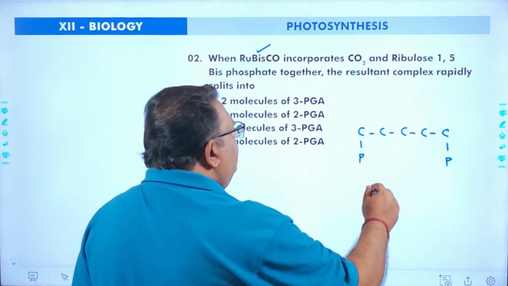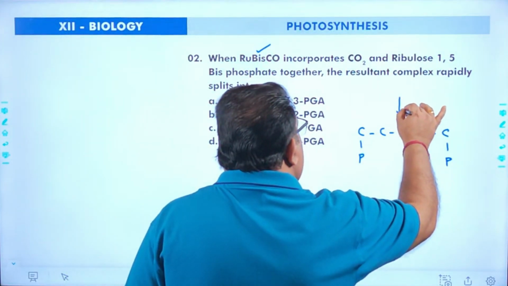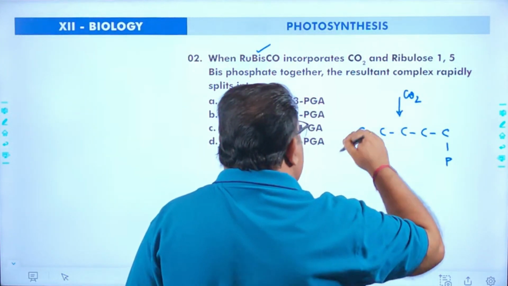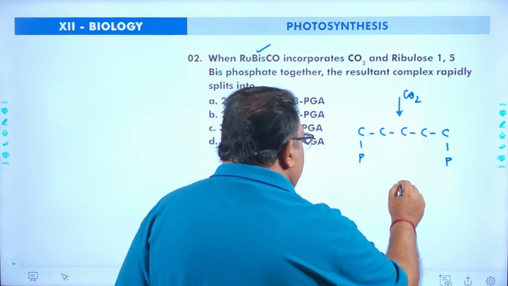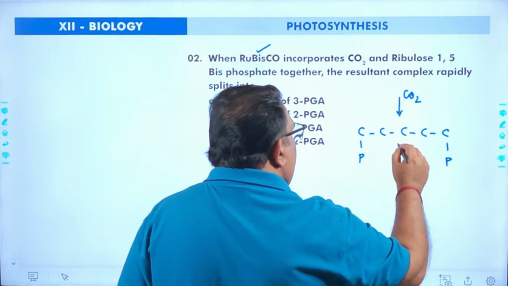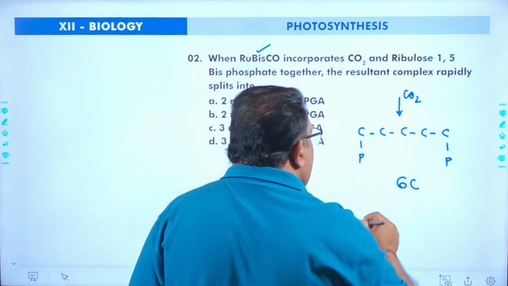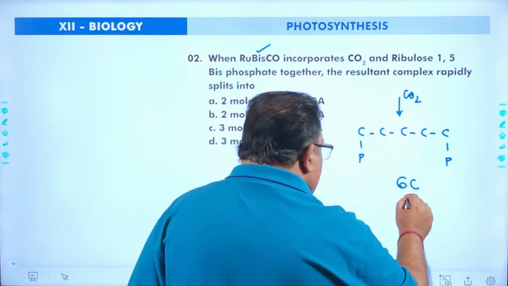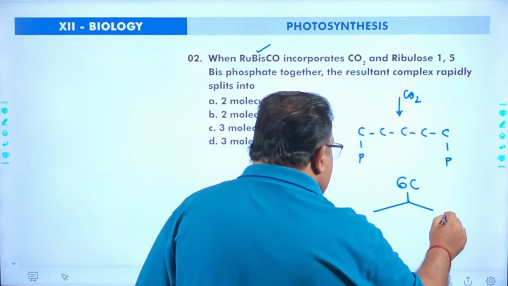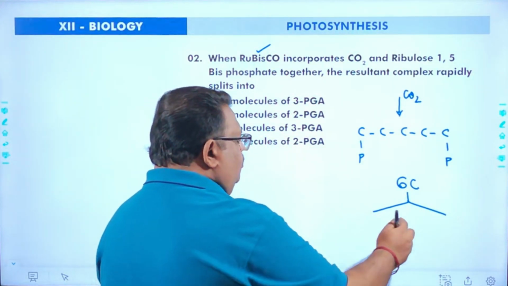So when one molecule of carbon dioxide is added to it, carboxylation takes place. As a result, the 5 carbon plus 1 carbon forms a 6-carbon compound. And this 6-carbon compound is found to be unstable, so it will be broken down into two 3-carbon compounds.